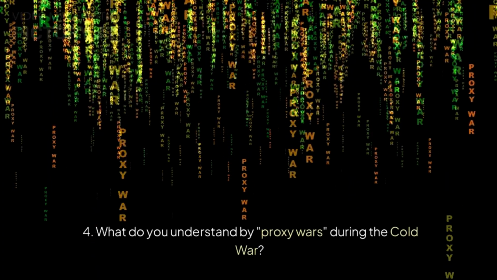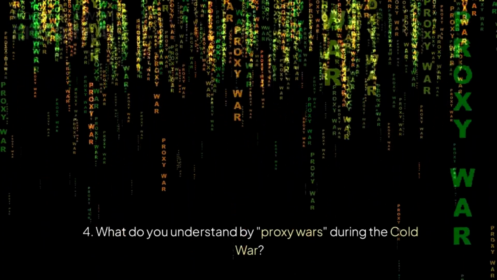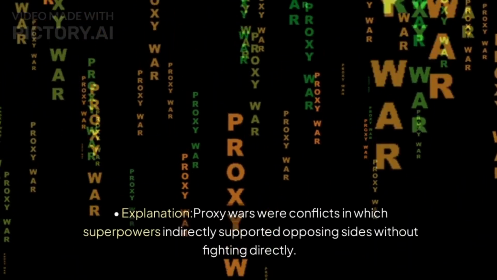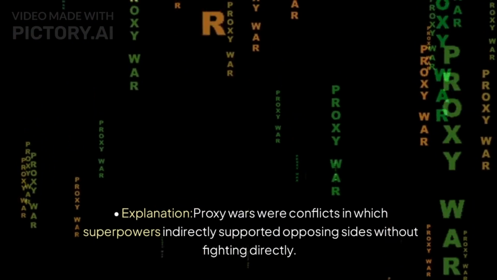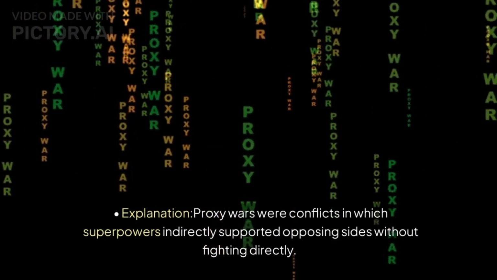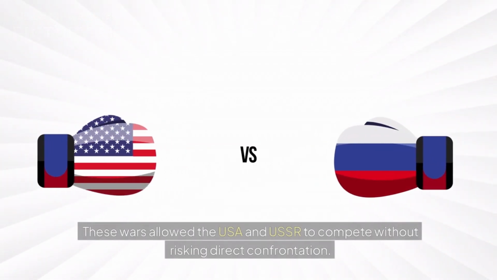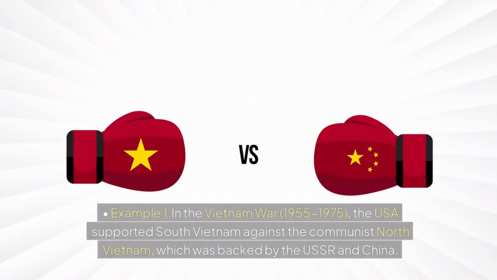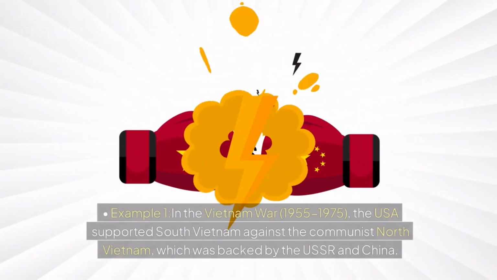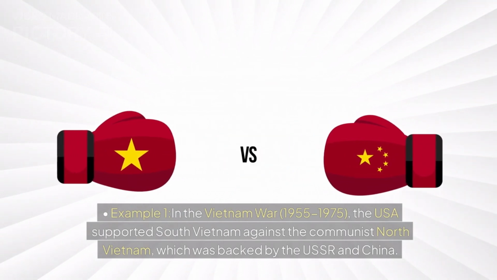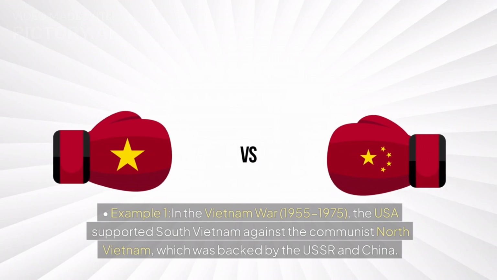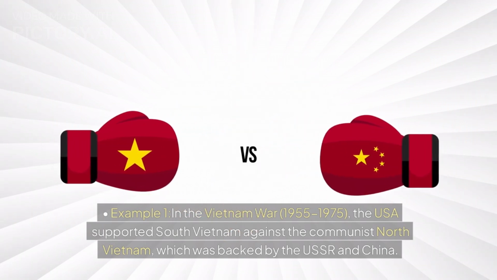4. What do you understand by proxy wars during the Cold War? Give examples. Explanation. Proxy wars were conflicts in which superpowers indirectly supported opposing sides without fighting directly. These wars allowed the USA and USSR to compete without risking direct confrontation. Example 1. In the Vietnam War, 1955-1975, the USA supported South Vietnam against the Communist North Vietnam, which was backed by the USSR and China.